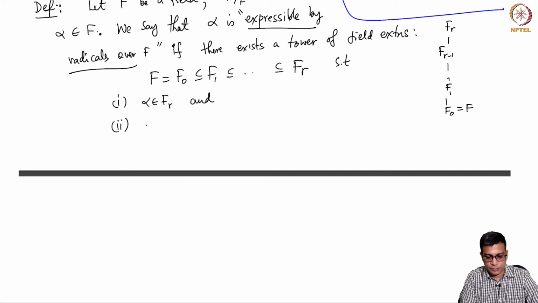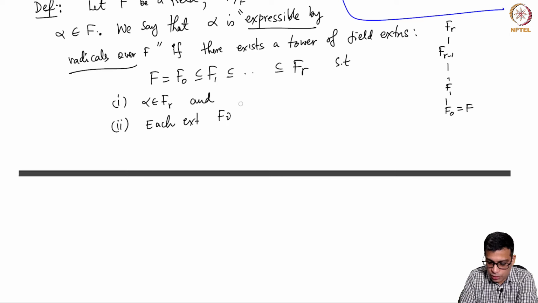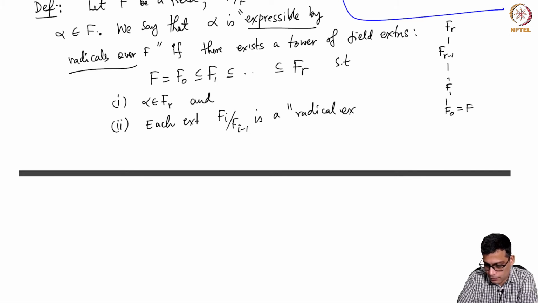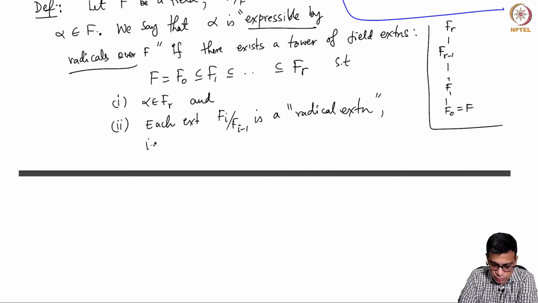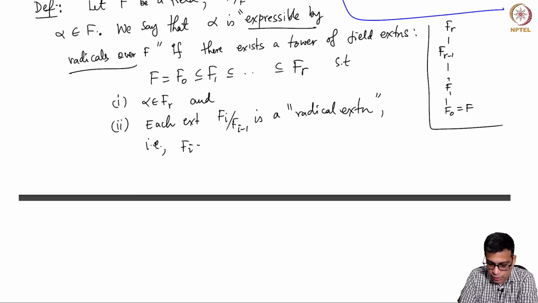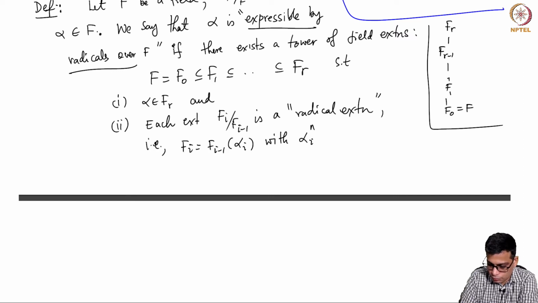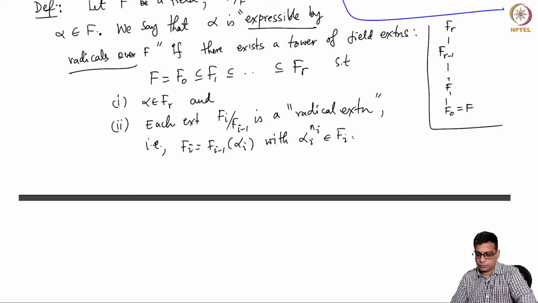And two, each extension Fi over Fi minus 1 is a radical extension. That is, Fi equals Fi minus 1 adjoined alpha i, with alpha i a radical. So a radical extension is one where it is obtained by adding a radical.